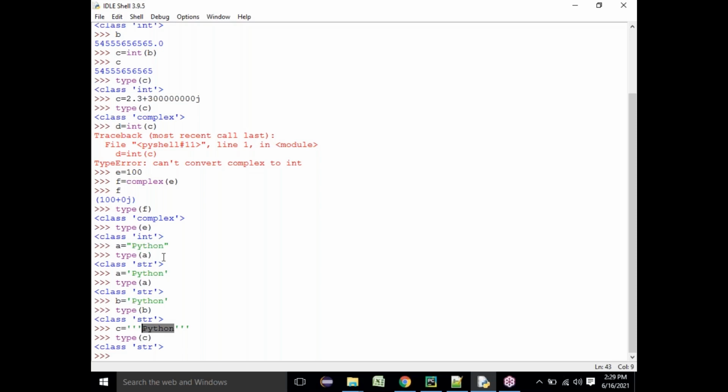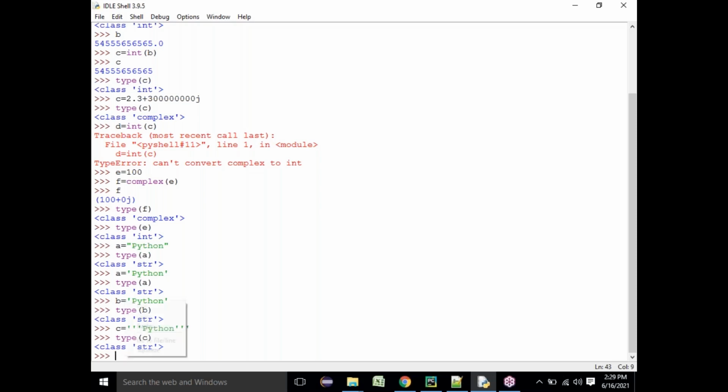There are some methods for every data type. These built-in methods are provided to you as part of the data type, and you can use them to achieve some solutions. We will understand what the different methods provided by this data type are, and what solutions you can achieve out of it.